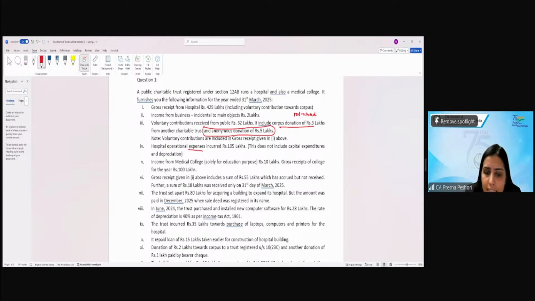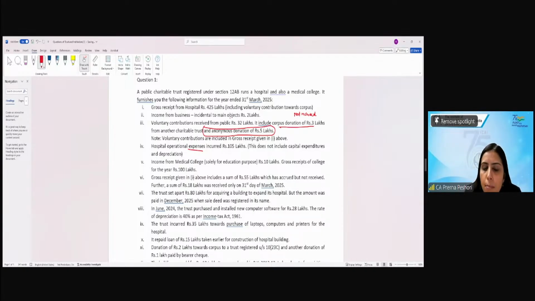So the ICAI's viewpoint is that you first consider the gross receipts, reduce the 15%, and then you move to the expenditure which can be allowed or any other application that can be made from that 15%.